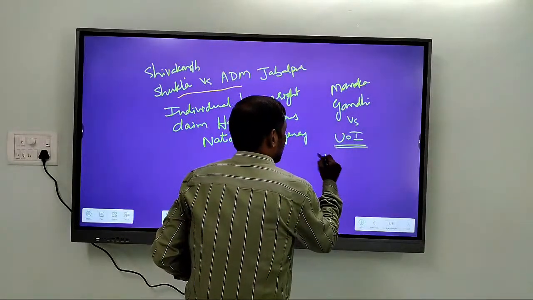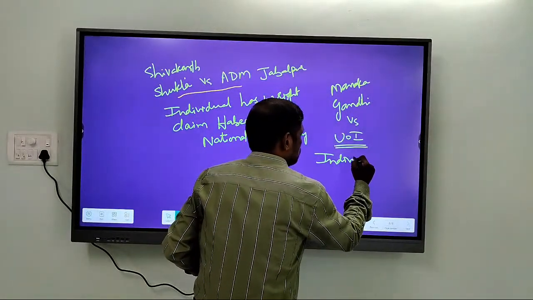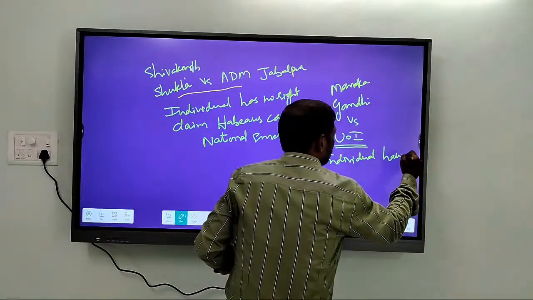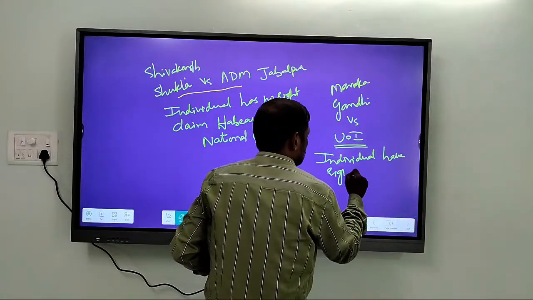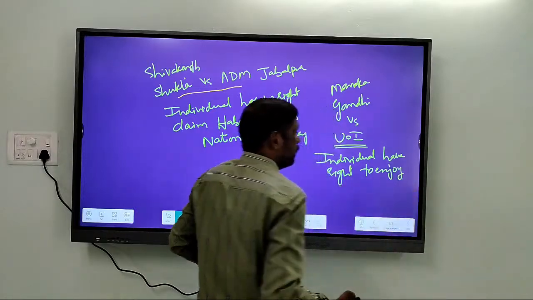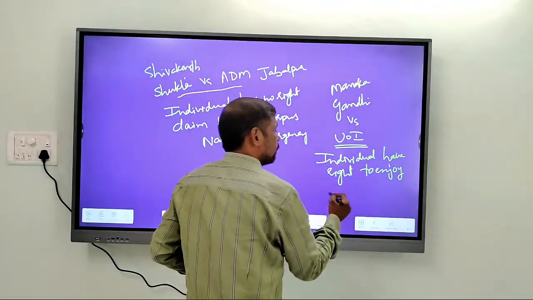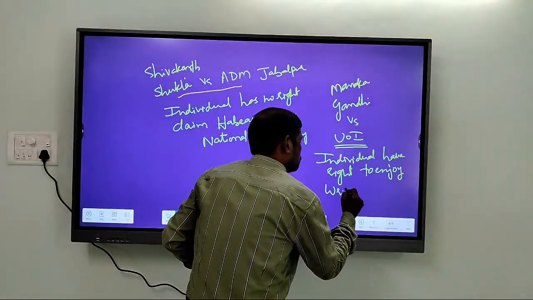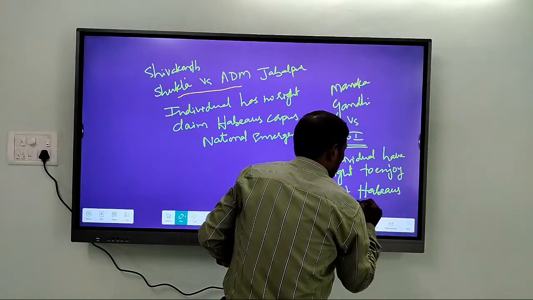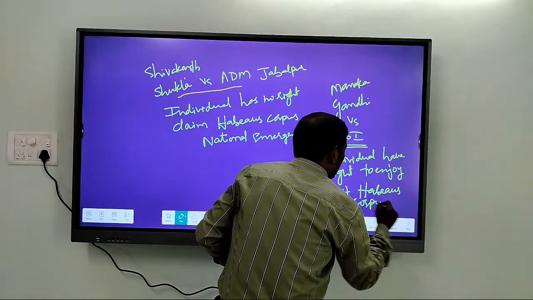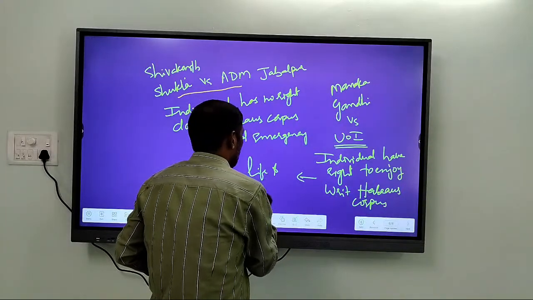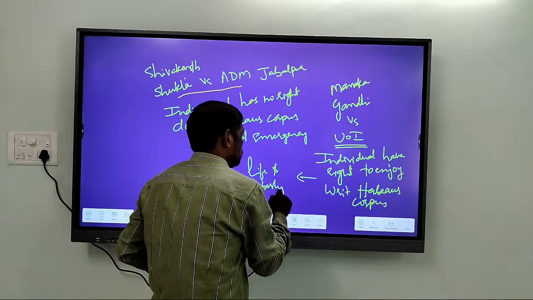Every individual has the right to enjoy the writ of habeas corpus, where the purpose of habeas corpus is to protect the life and liberty of the individual.